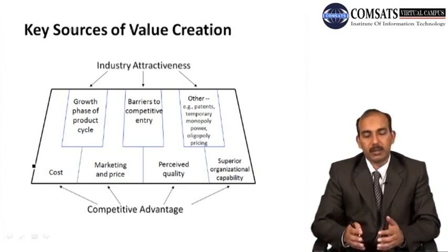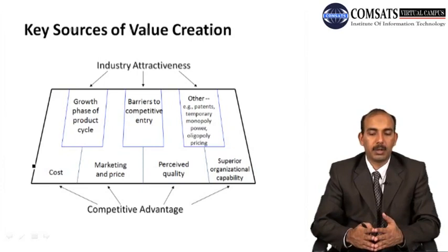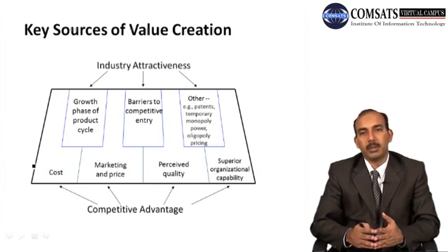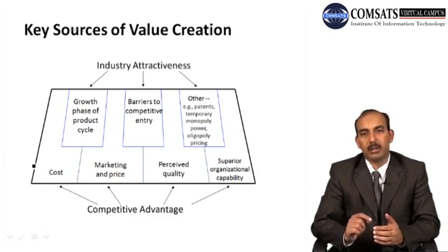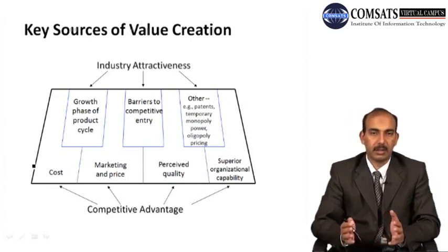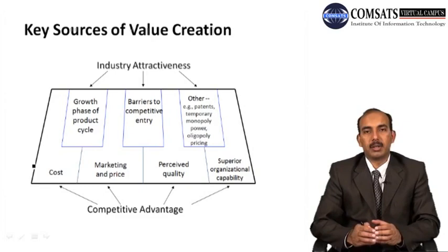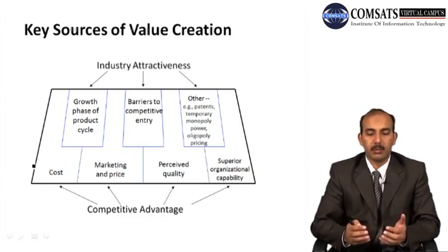And then what other attractiveness is available in the industry is the patents, temporary monopoly power, and oligopoly prices. Now in this, if the firm has a new invention or a technique which is not available to other manufacturers or other competitors, then the firm can secure its product by patenting it. And apart from that, there is temporary monopoly power.